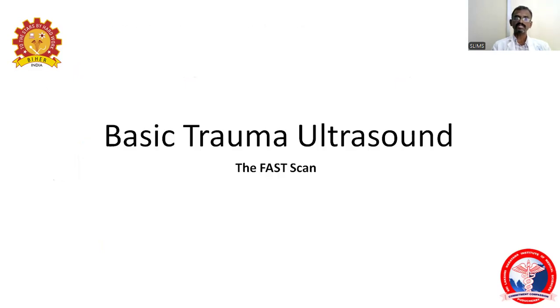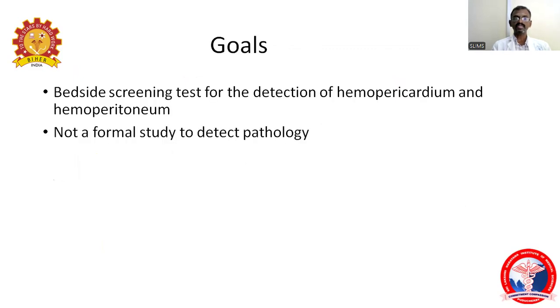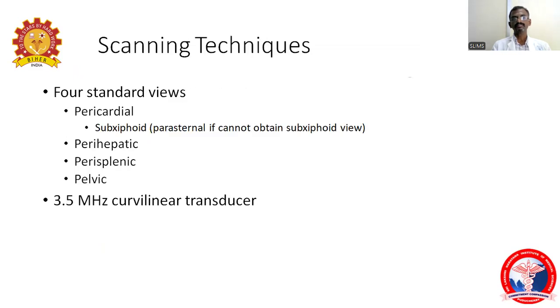So what is called FAST? That is a basic trauma ultrasound. It is a bedside screening test to find out the presence of hemoperitoneum and hemopericardium, and not a formal study for detecting pathologies. It's not a routine scan. Only the standard views are used, the 4 standard views: pelvic, perisplenic, perihepatic, and pericardial. That is called the standard views.